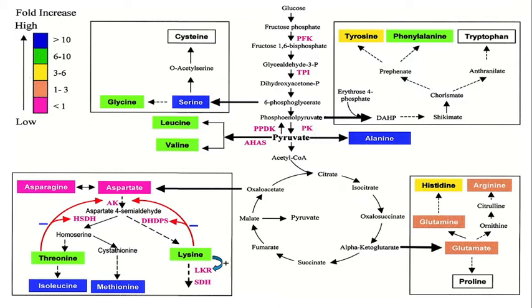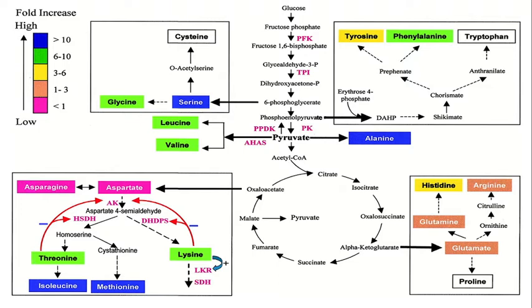Phosphofructokinase is the regulatory enzyme of glycolysis, an allosteric enzyme controlled by both activators and inhibitors. It catalyzes the important step of glycolysis, the conversion of fructose phosphate to fructose 1,6-bisphosphate.